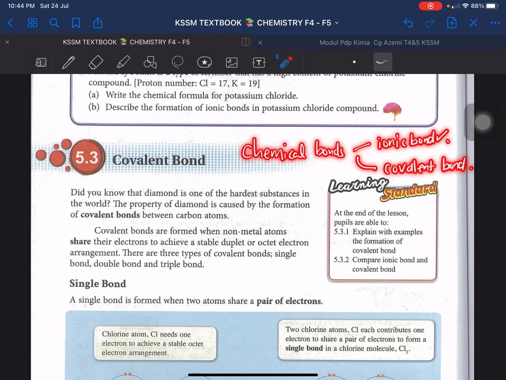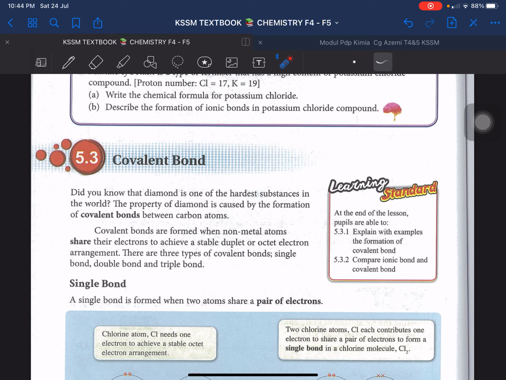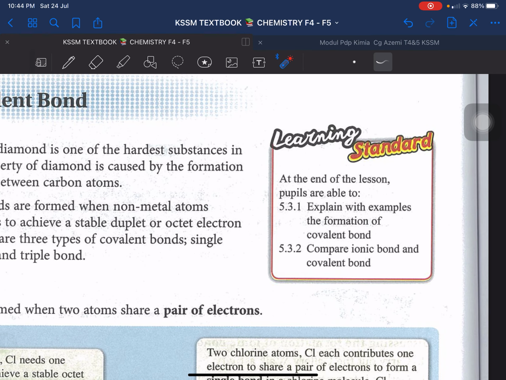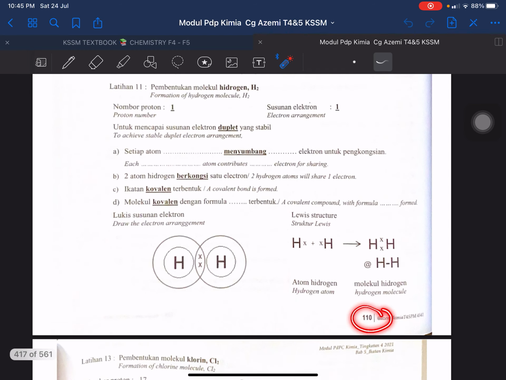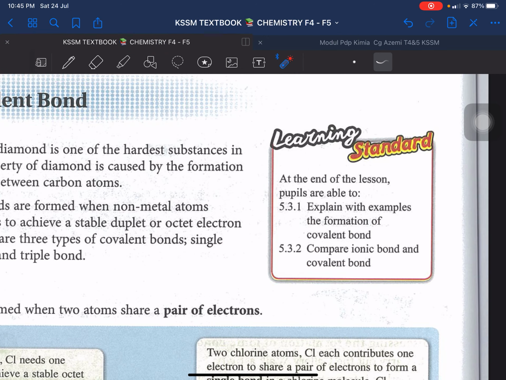Okay. So what is covalent bond? Before we learn what is covalent bond, at the end of this lesson, what I want you to understand is how to explain with examples the formation of covalent bond. How to explain this one? We will follow Cikgu Azmi's exercise, this one in page 110. I will guide you how to answer all the questions here so that you will be able to explain how the covalent bond are formed. Number 2, you will be able to compare ionic bond and covalent bond.